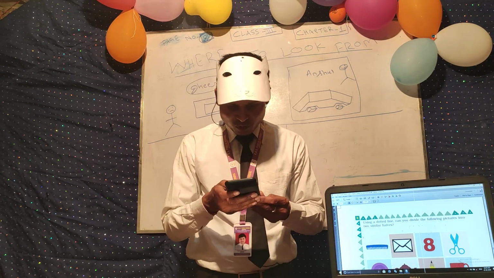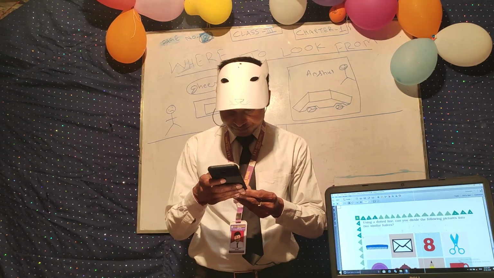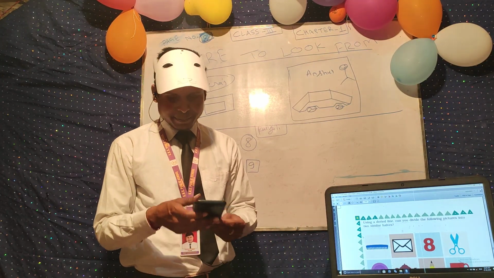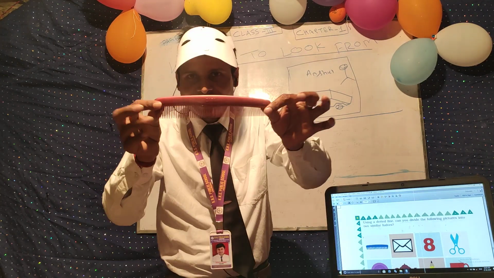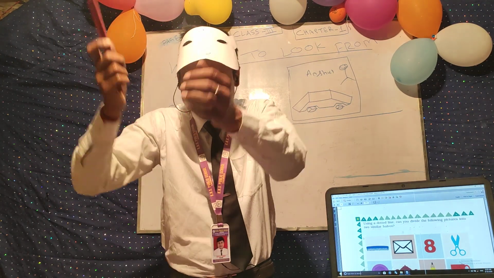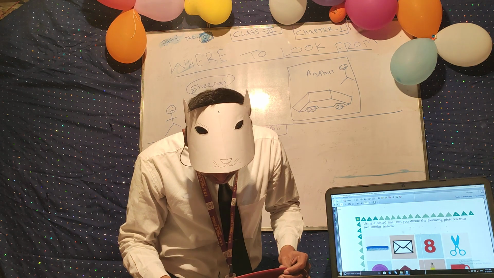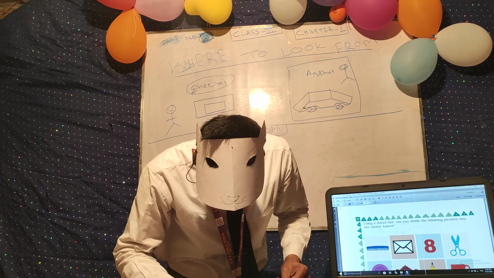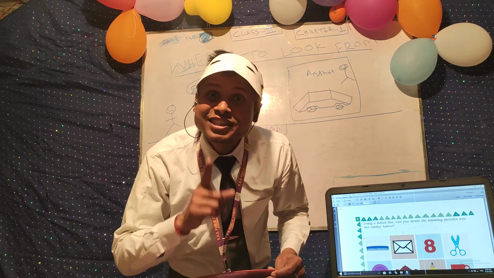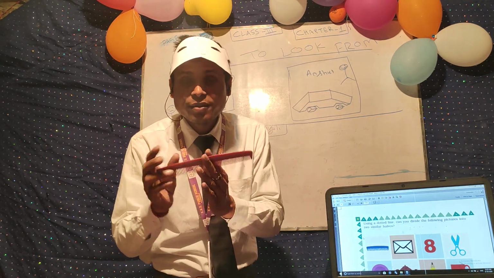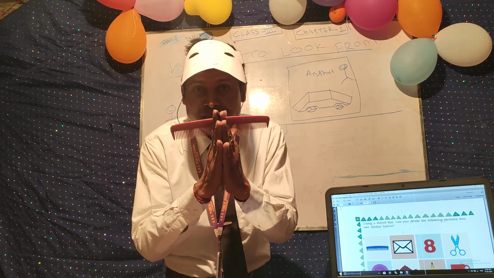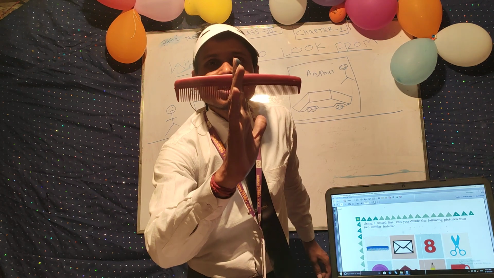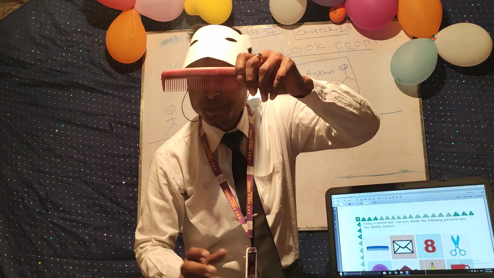Come to page number 10. On page number 10, one comb is there. Okay, so this is the comb. Using the dotted line, can you divide the following picture into two similar halves? Similar means both sides must look the same. So you can divide this into two equal, similar halves.